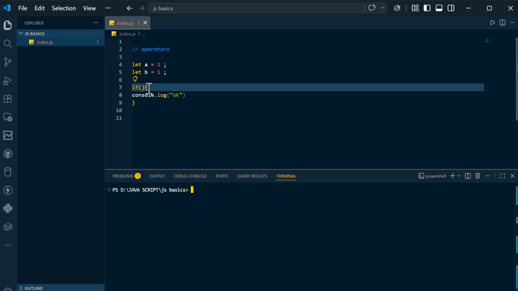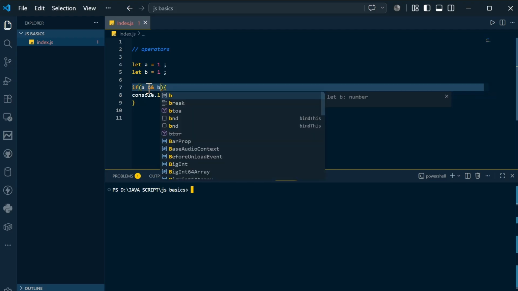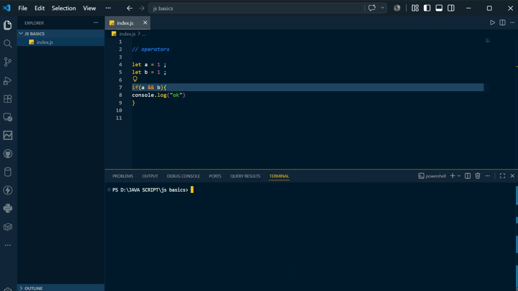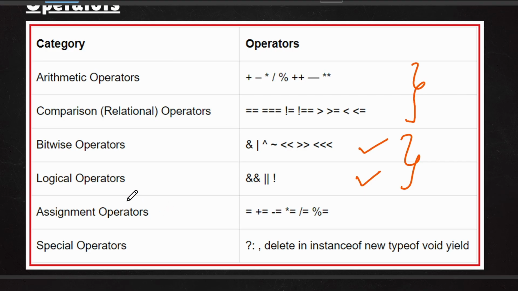Now what I want to show is the bitwise operators. These are the other operators, that is assignment operators, not logical operators. The logical operator AND is different from this AND. This AND performs on bits, like 0 and 0, 1 and 0. So this AND performs on single bits, and the logical AND performs on multiple bits. Okay, now let's see logical operators.